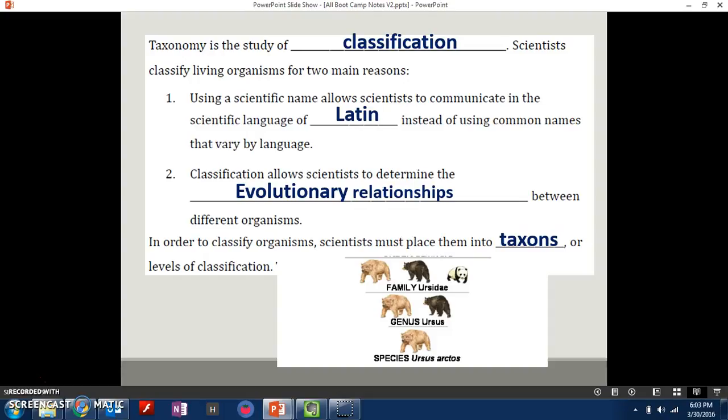So in order to classify organisms, scientists place them into taxons, or different levels of classification. So family, genus, species, those are different taxons. Those are different levels of organization.